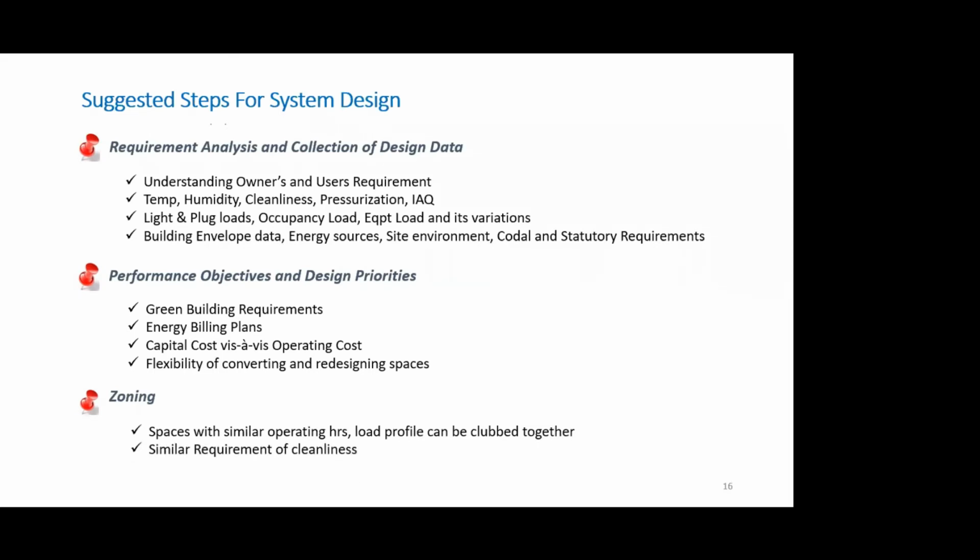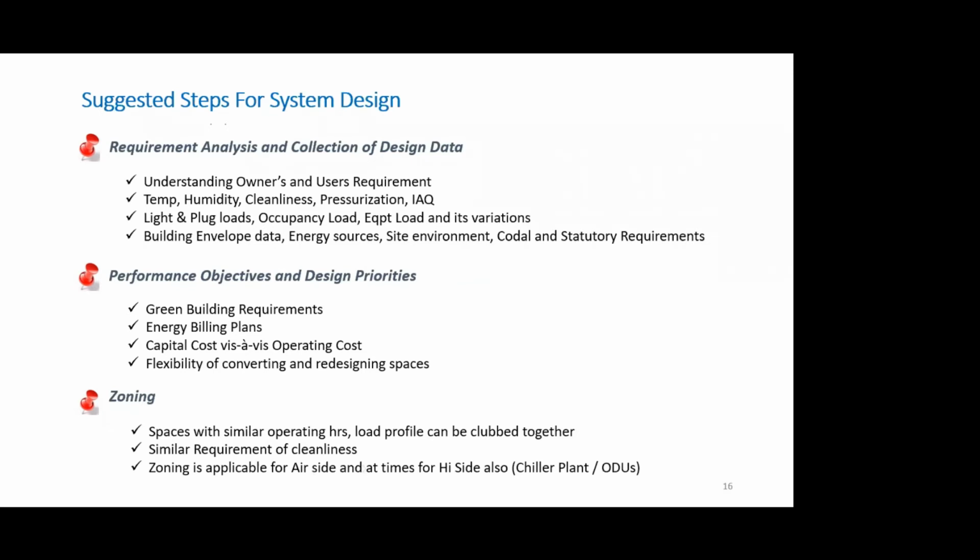For achieving energy efficiency or the required level of cleanliness, I hope you understand that the more clean you want a space, there is more level of filtration, which means more level of resistance to the air path. So more is the energy cost. So we need to zone spaces depending upon its operating hours, load profile, and cleanliness requirement, so that energy wastage can be minimized for unoccupied spaces or spaces which do not require large amount of cleanliness. So zoning is applicable for air side.